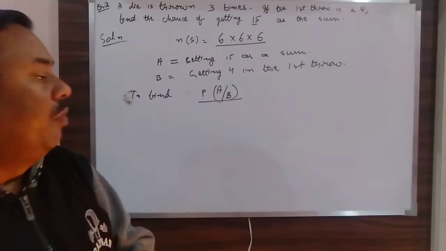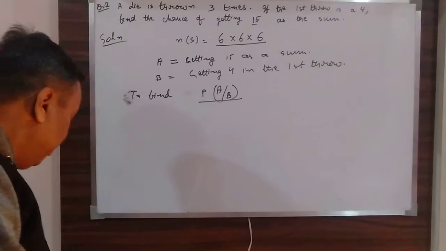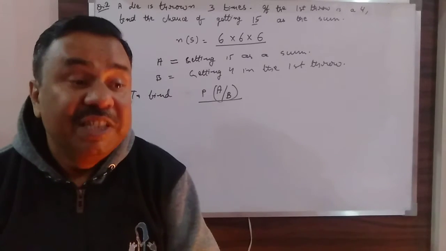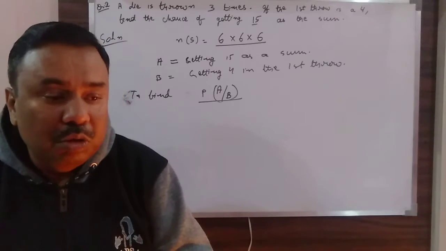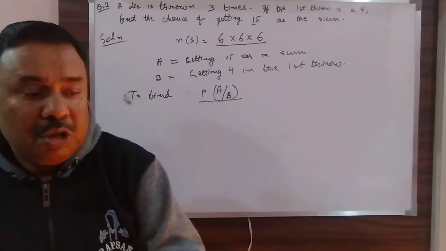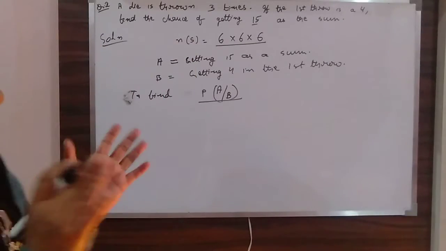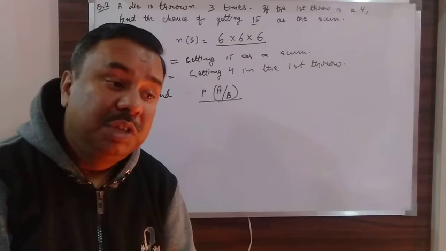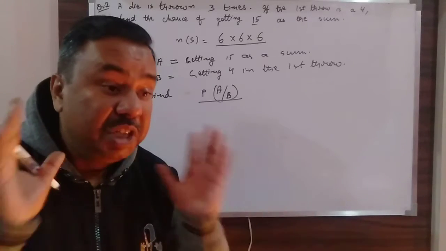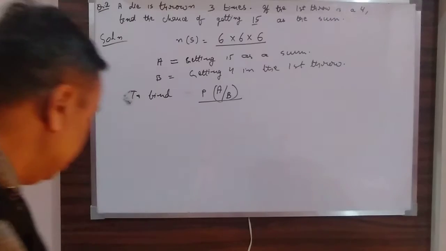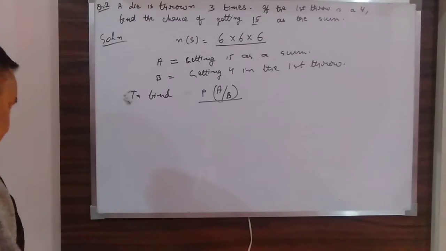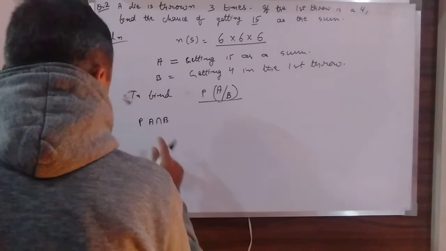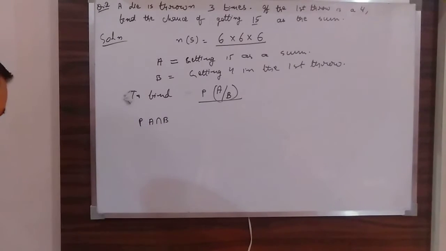Okay, so what do we do in these cases? First thing you see, whatever number comes in the first throw, is it going to affect what you are getting in the second throw? No way. So all these 3 throws are independent events. I don't say exhaustive, I am just saying these are independent events. So in that case, what will be P of A intersection B? First thing, I will find out what is PB.